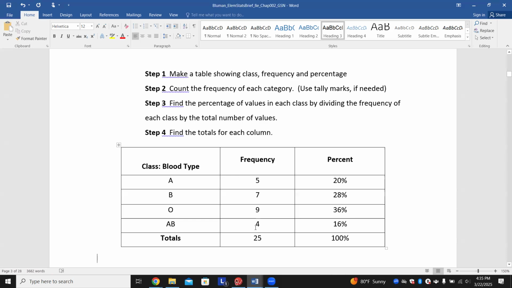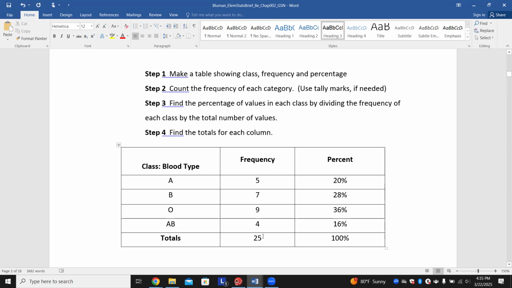Again, you always want to total that up to make sure you got the right amount. To get the percentage, all you got to do is take the frequency, divide it by the total times 100. So 5 divided by 25 times 100 gives us 20%. 7 divided by 25 times 100 gives us 28%.